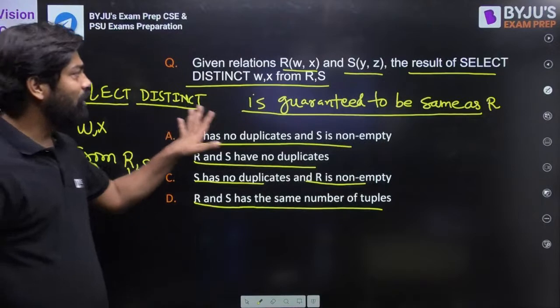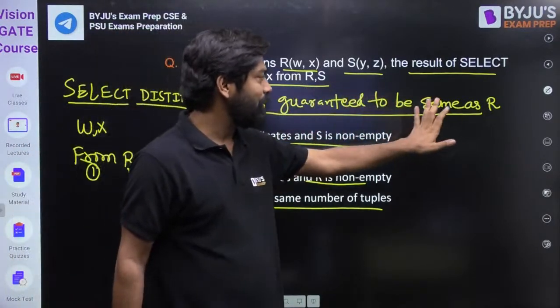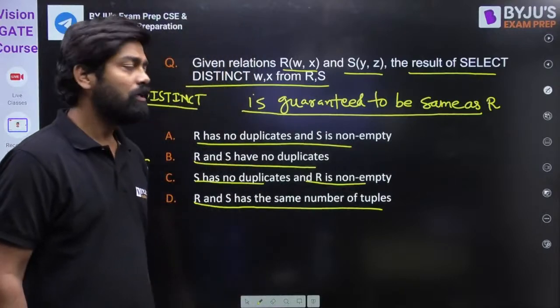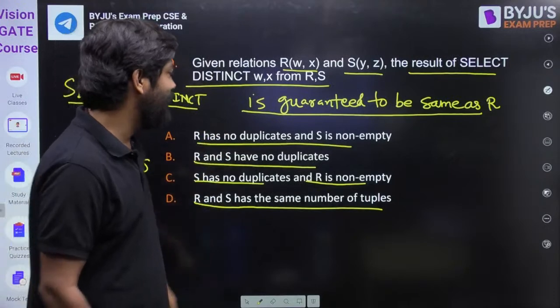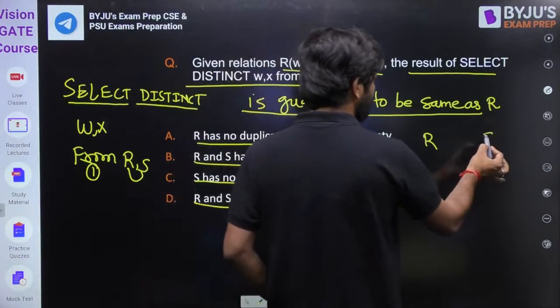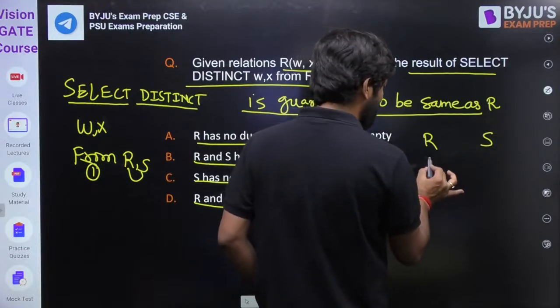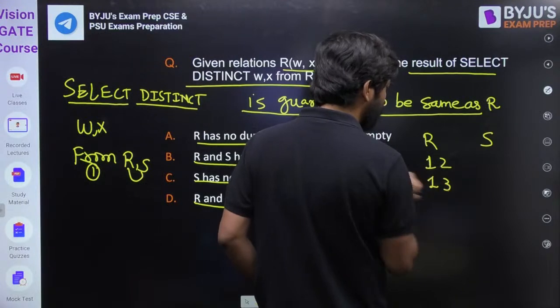They want the result to be same as R. So if R has no duplicate and S is non-empty, let me try. Let's suppose R has tuples 1, 2 and 1, 3.